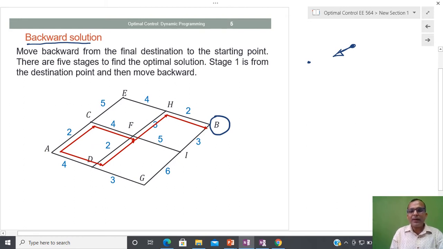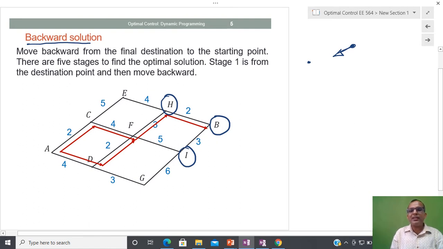So if I am here, then I will see the nearby city. I have one city here and one city here, and you can see that if I take this path, then the performance in this particular path is 2. Either you can assume that here I will apply some amount of control such that I move from B to H, and the cost associated with that is 2.